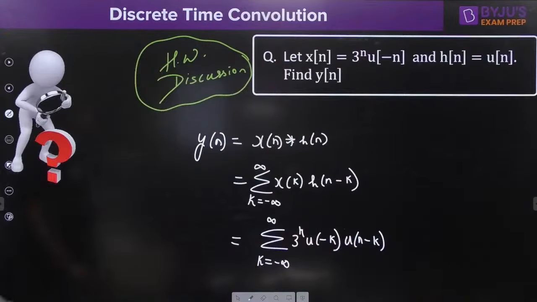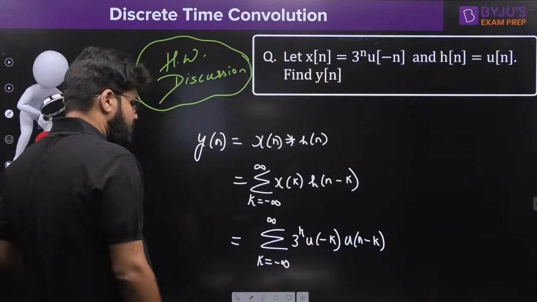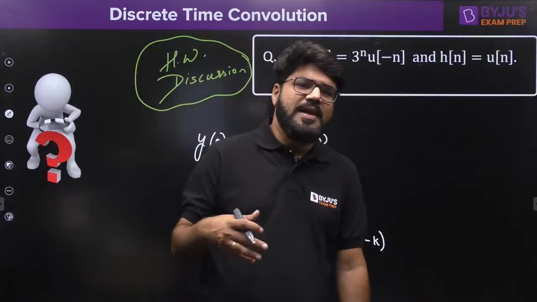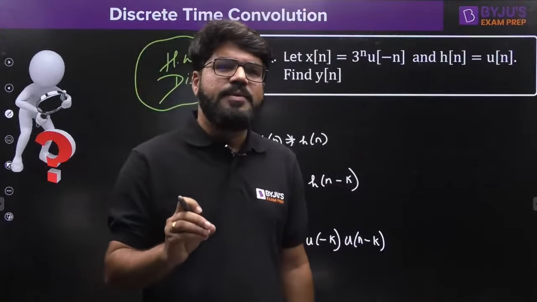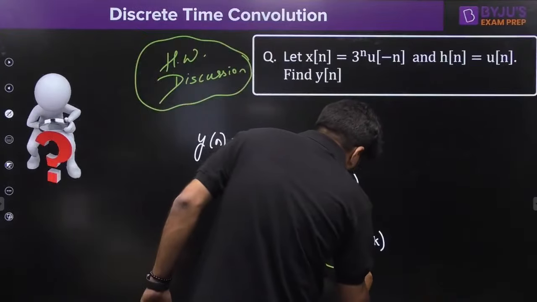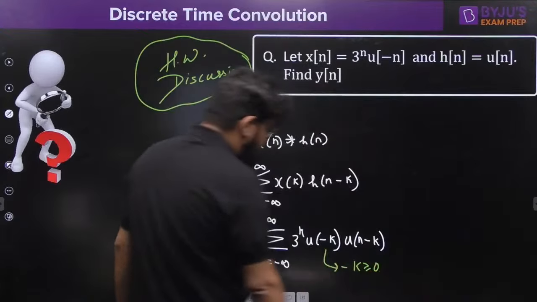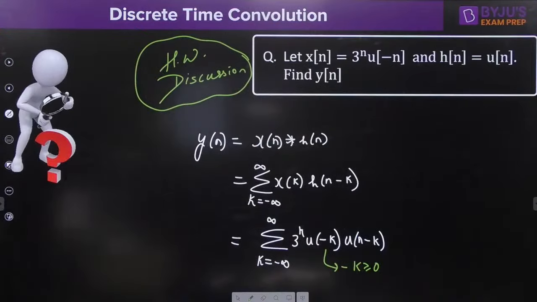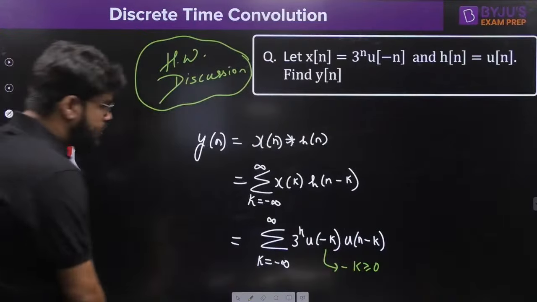Right, now what to do next? Let us simplify. As we have discussed this pattern in the last class also, we will simplify the limits based on the unit step. So u of minus k, in the u of minus k, the minus k should be greater than or equal to 0. So what should be the value for k?